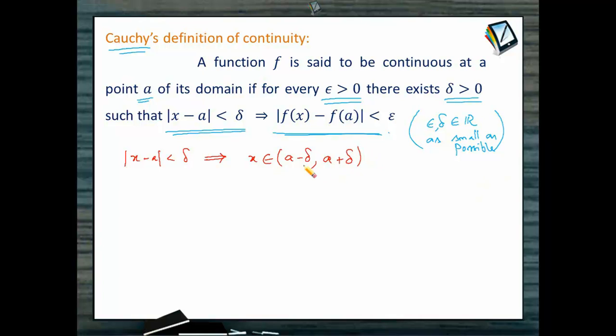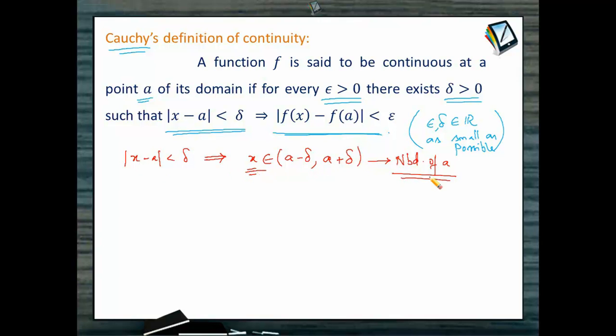Yes, you are recollecting correctly. This a minus delta to a plus delta is nothing but a neighborhood of a. So if you read the statement again, mod x minus a less than delta means x should be in the neighborhood of a. The value should be in the neighborhood of a, very close to a, to an extent on the left side and to an extent on the right side.